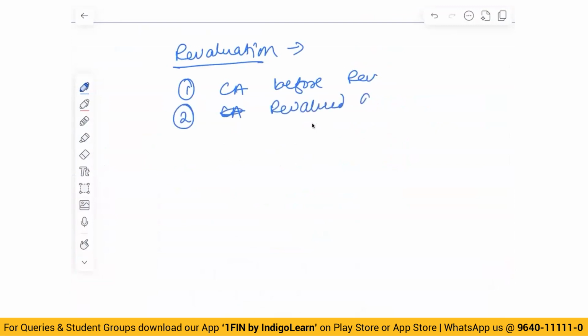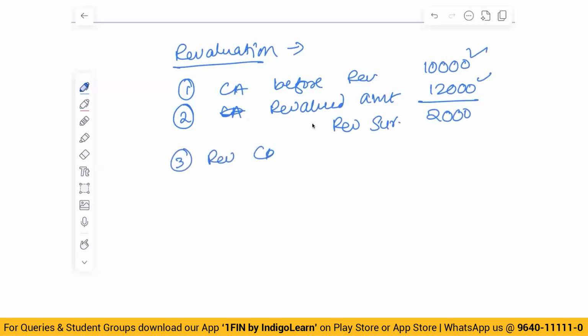So, if revaluation is done, what will we do? First, the carrying amount before revaluation, then the carrying revalued amount. Let's say the carrying amount before revaluation is 10,000 and the revalued amount is 12,000, so 2,000 is the revaluation surplus. 10,000 and 12,000. Okay.